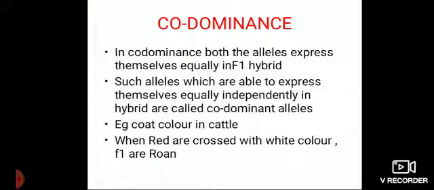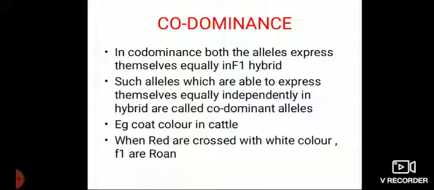Now another example of intragenic interaction is codominance, meaning equal dominance. In codominance, both the alleles, what is an allele? Alleles are genes, for example capital T, small t, alternate forms of the genes, which express themselves equally in the F1 hybrid, meaning both have phenotypic expression.